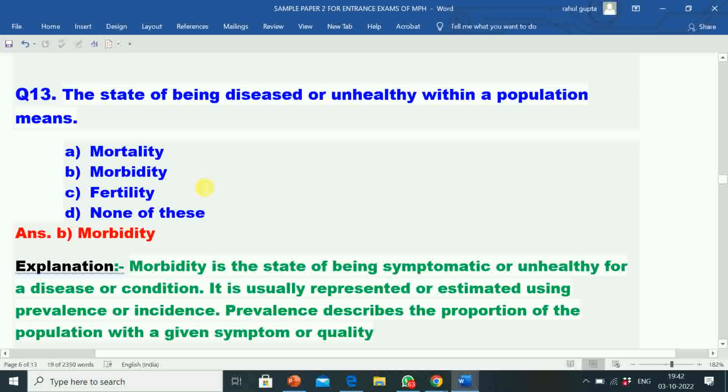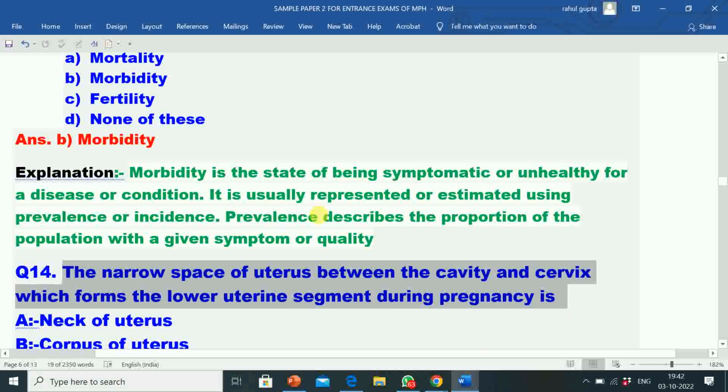Its explanation is morbidity is the state of being symptomatic or unhealthy for a disease or condition. It is usually represented or estimated using prevalence or incidence. Prevalence describes the proportion of the population with a given symptom or quality.